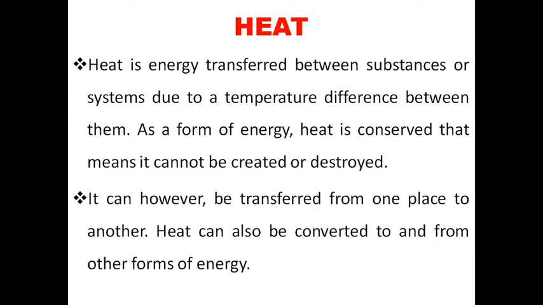As a form of energy, heat is conserved, that means it cannot be created or destroyed. Are you clear? It can, however, be transferred from one place to another. Heat can also be converted to and from other forms of energy.